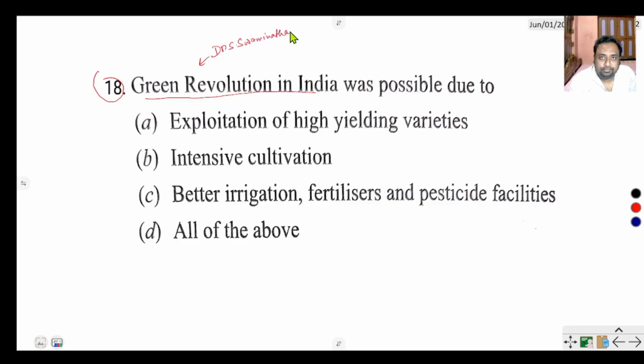The Green Revolution was possible due to exploitation of high-yielding varieties, intensive cultivation, and better irrigation, fertilizer, and pesticide facilities. All the above answers are correct, because high-yielding seeds, intensive and scientific cultivation, and use of irrigation, fertilizer, pesticide, etc. help to boost the Green Revolution.